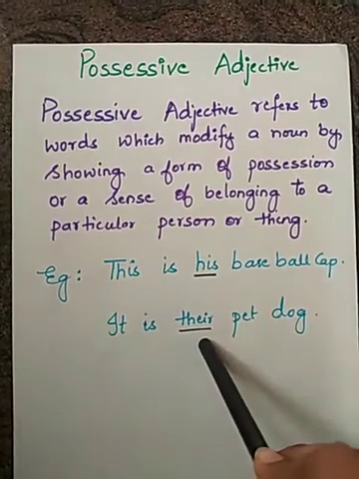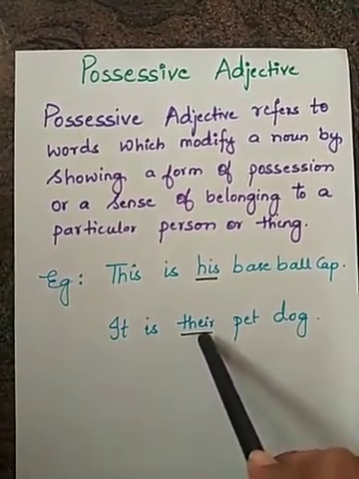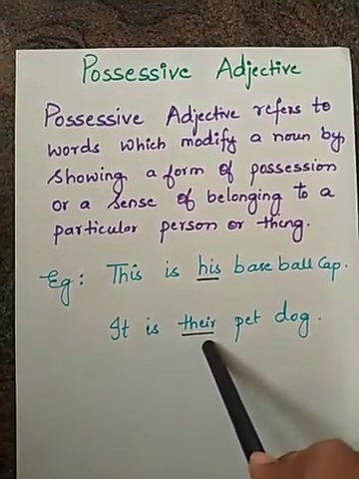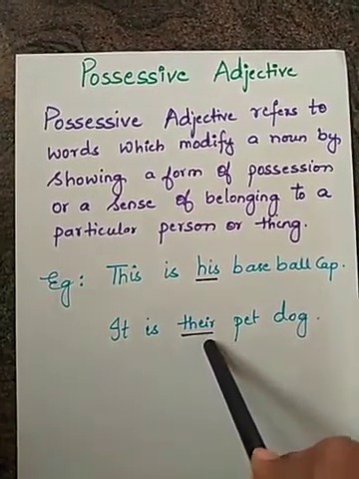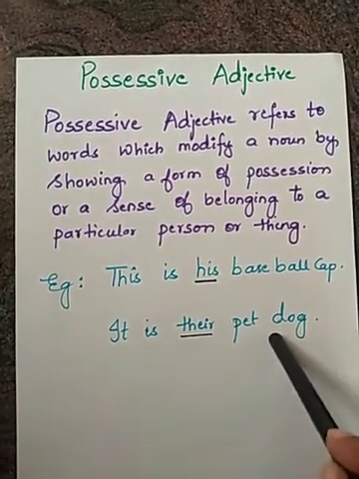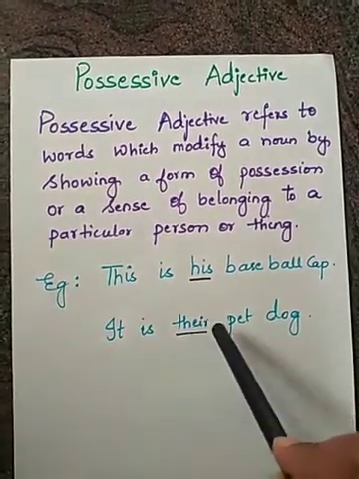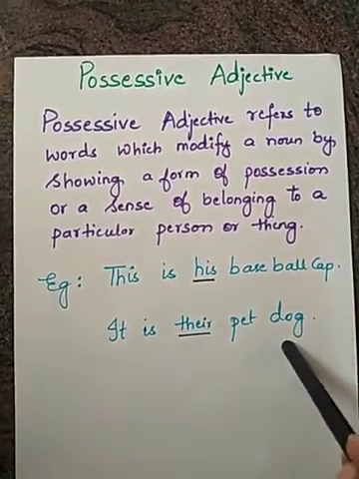In this sentence, their is a possessive adjective as it shows ownership for the noun phrase pet dog.